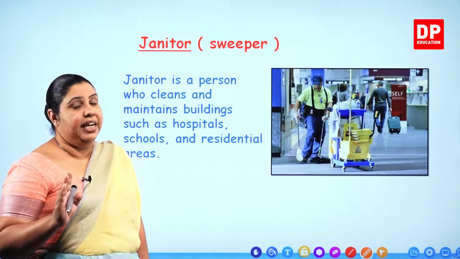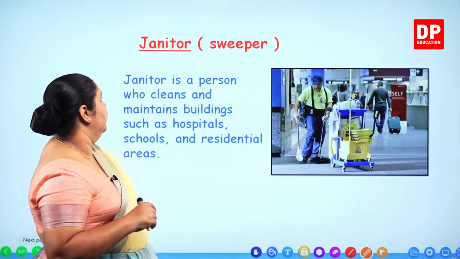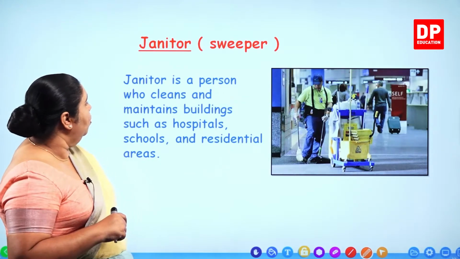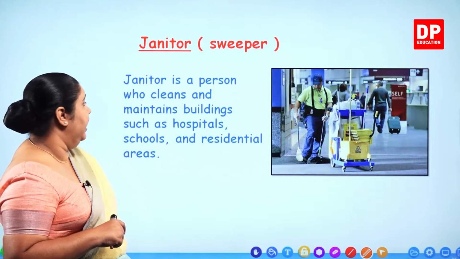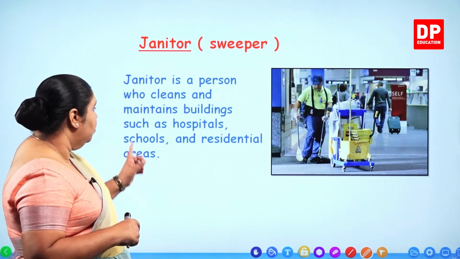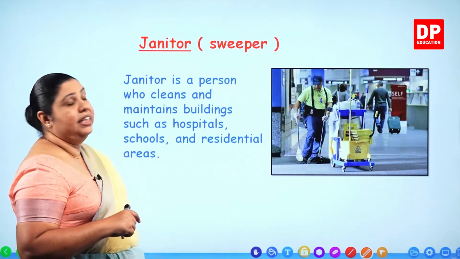Right? Now we'll read and see what the explanation is all about. Janitor is a person who cleans and maintains buildings such as hospitals, schools, and residential areas.